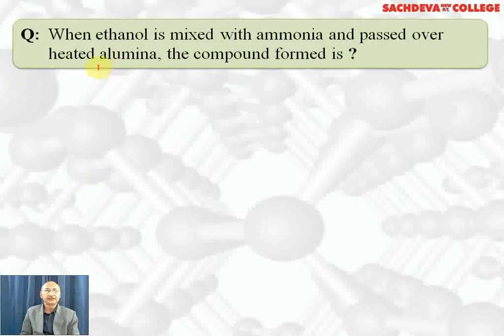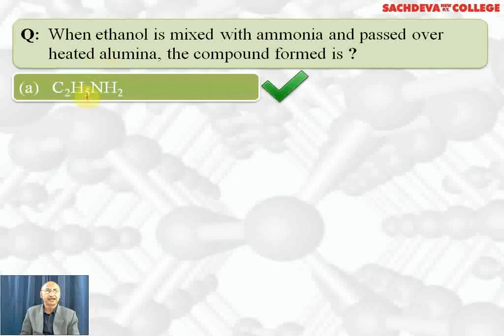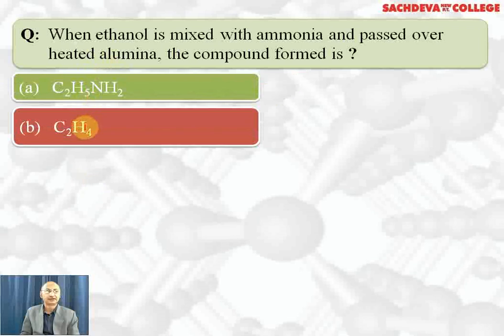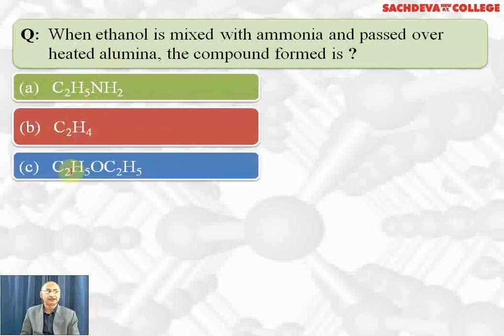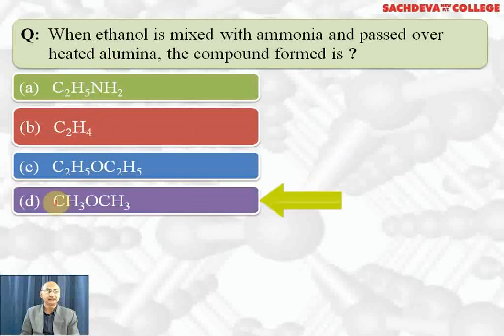When ethanol is mixed with ammonia and passed over heated alumina, the compound formed is ethylamine. A part is the correct answer. Ethylene cannot be formed. Ether cannot be formed. Dimethyl ether cannot be formed. Correct answer is A part.